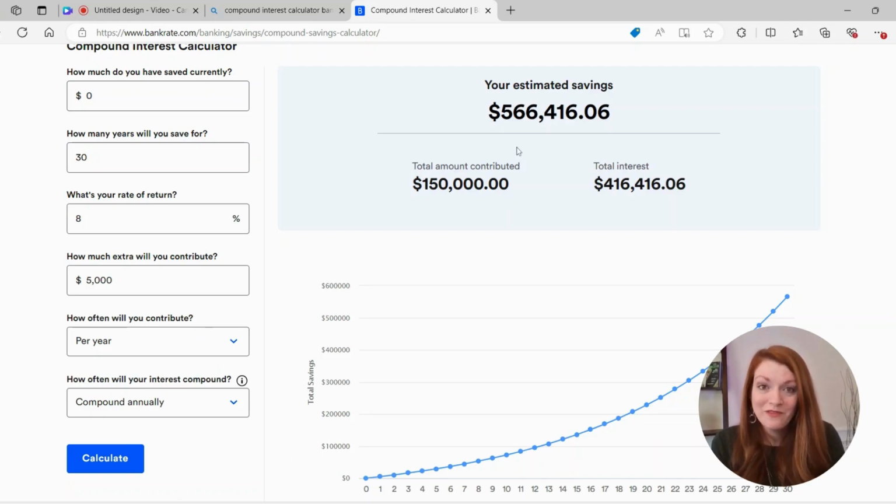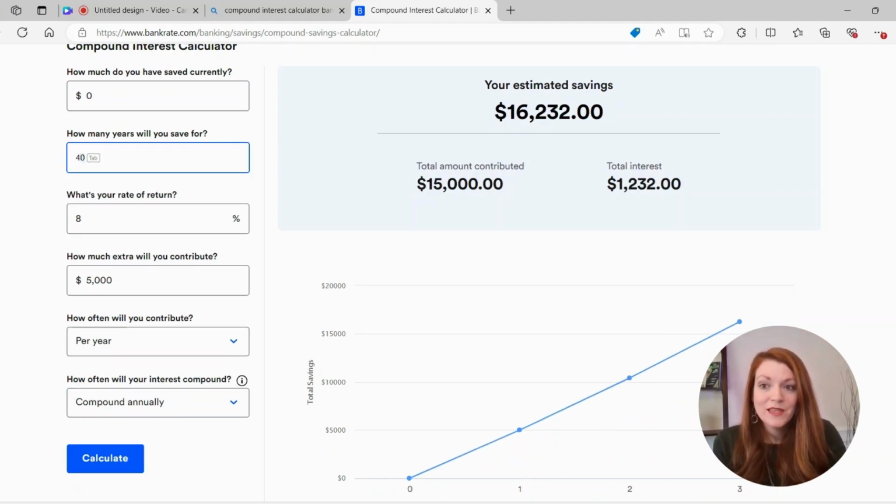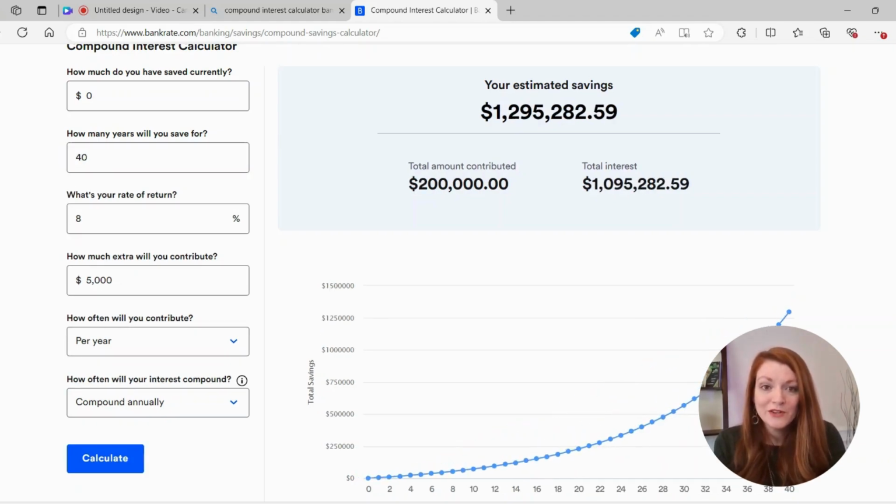This is a significant number, $566,000. Yes, that is over $500,000. Maybe you're 20 years old and you're watching this and you could do that for 40 years. You would have $1.3 million. And guess what? $5,000 a year does not accidentally happen, but it's not that hard to do. You just have to be intentional about it.